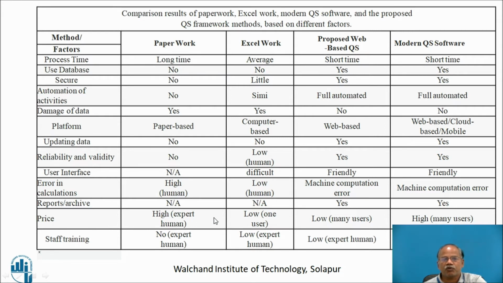The price for handwork is very high, therefore, those are relatively difficult to adopt, while in case of the Excel work it is relatively low, while in case of proposed web based work it is low, while in case of the modern quantity surveying software it is very high. Staff training is almost not needed in paper based system, relatively less needed in case of the Excel work, while even in case of the modern softwares as well as proposed web based softwares we need to train the manpower.